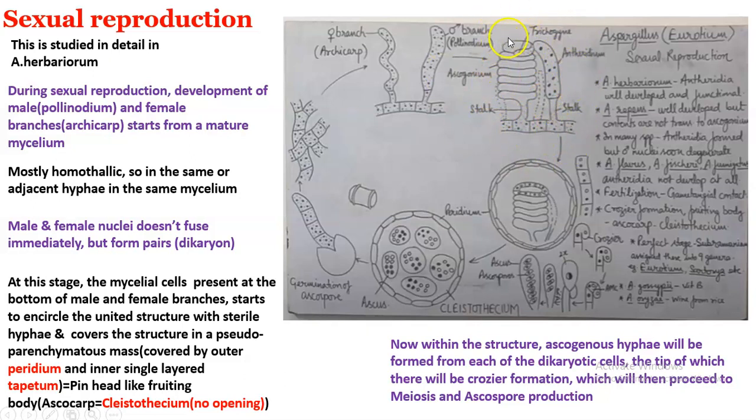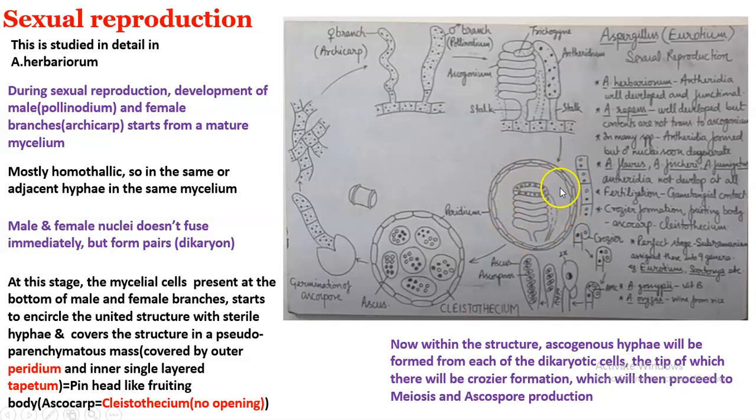Since it's a reproductive structure, we have to protect its male and female nuclei, right? So it will be completely covered by sterile hyphae rising from the vegetative mycelium. This forms an encircled structure. This structure will have an outer layer called the peridium and an inner layer called the tapetum. Tapetum will be providing the nutrition.